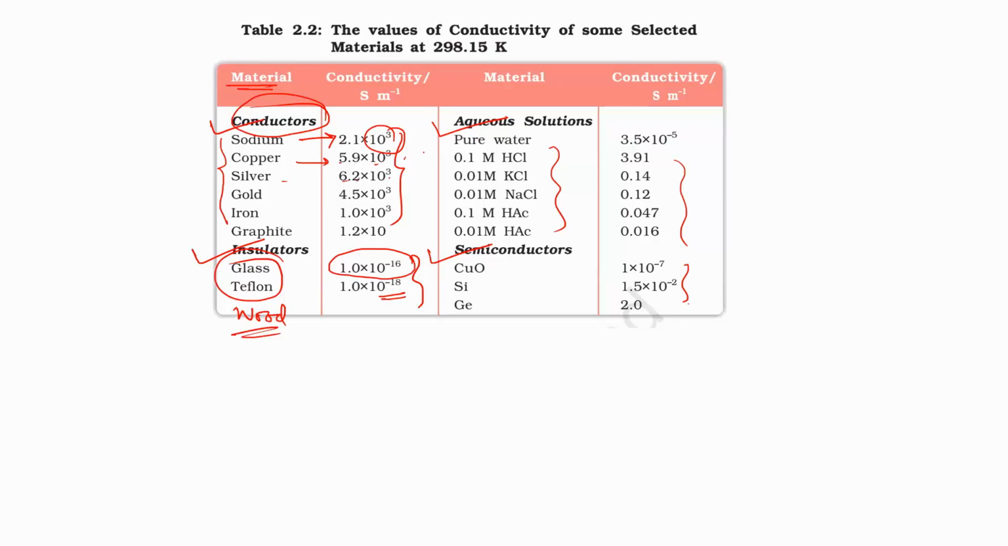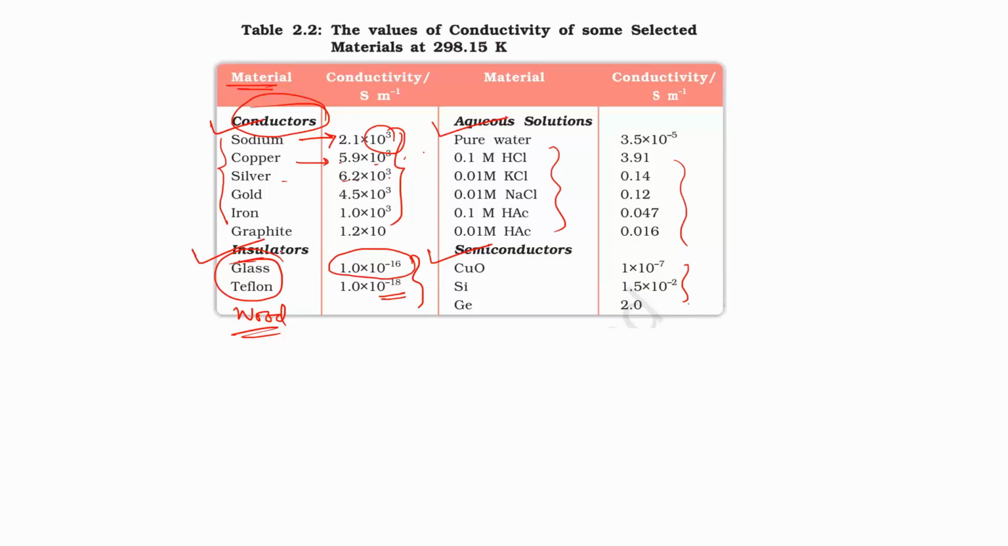Okay, if we touch the glass with this copper wire, which is able to carry current, we will not be shocked, because the glass and the Teflon and the wood are not able to flow current, because they have a low conductivity value. It is of the order of 10 to the power minus 16, 10 to the power minus 18. So that's why they are called insulators.